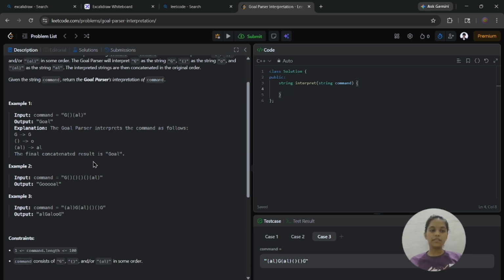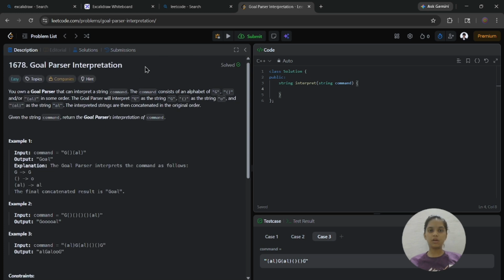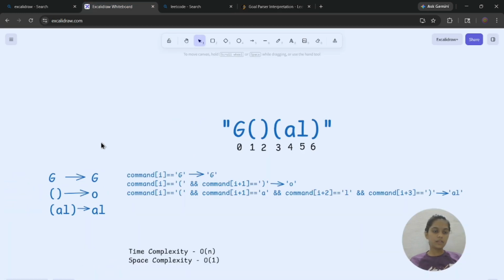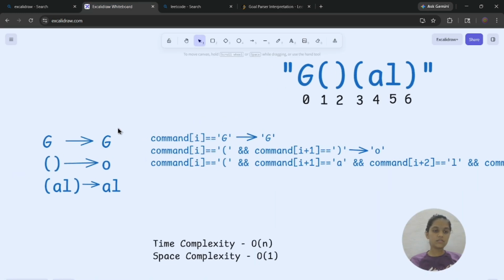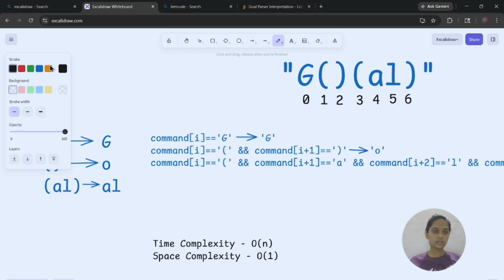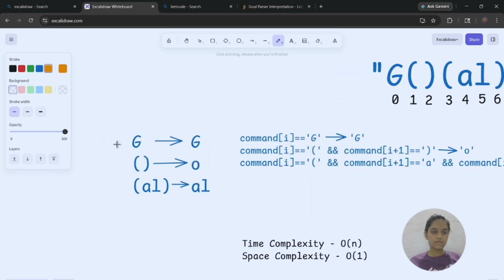Now, what is given in the problem? If we find G in the string, then replace it with G. If we find parenthesis, then replace it with O. And if we find AL inside the parenthesis, then return only AL.